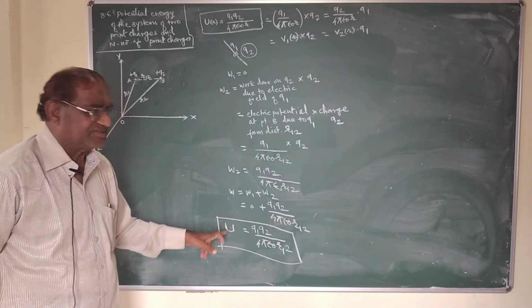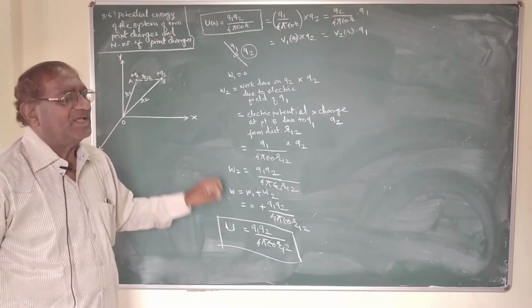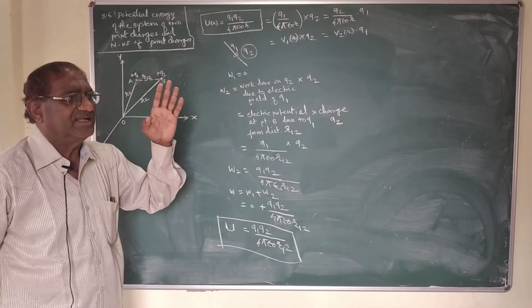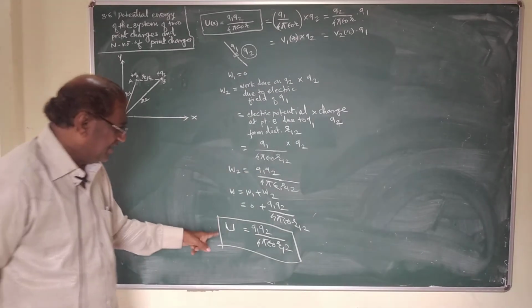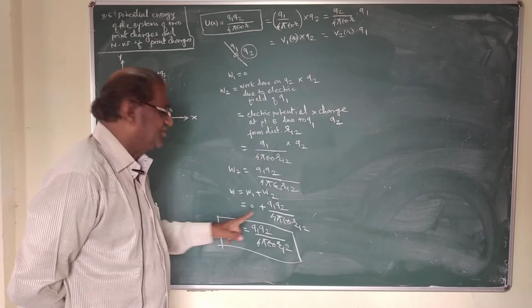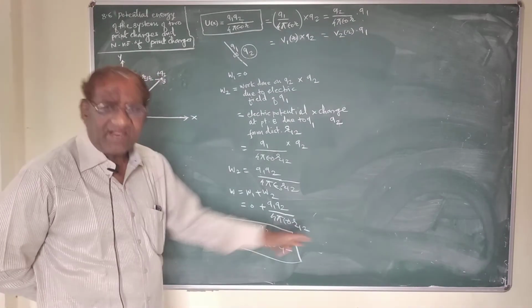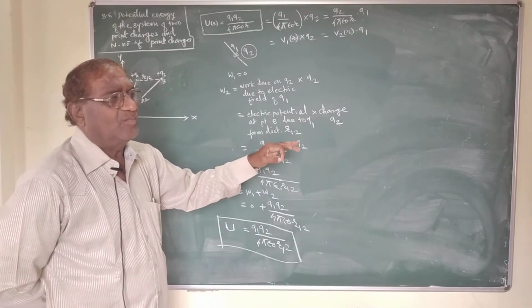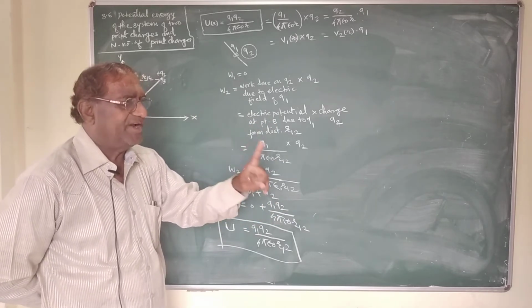can be generalized to find the total energy in a given system which consists of n number of charges. It means that if I extend this situation to n number of charges, we can obtain the expression for potential energy of the system of n point charges.